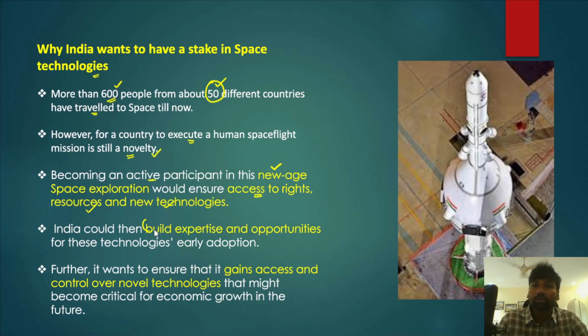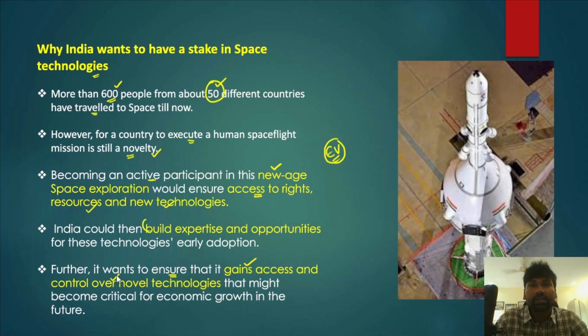The technologies developed by ISRO are very often transferred to industries as well, for example in manufacturing powerful batteries for electric vehicles. So technology development and demonstration by one industry will have a lot of spin-off effects, a lot of positive effects on other sectors as well. If we discuss further, India wants to ensure that it gains access and control over novel technologies.